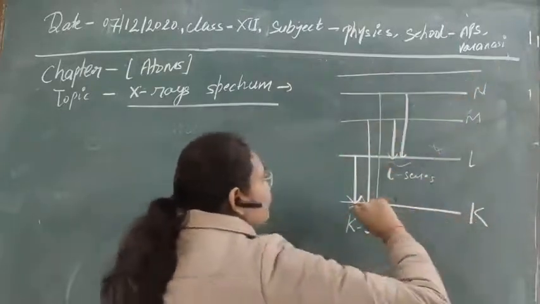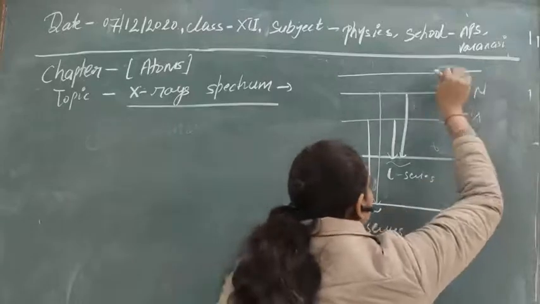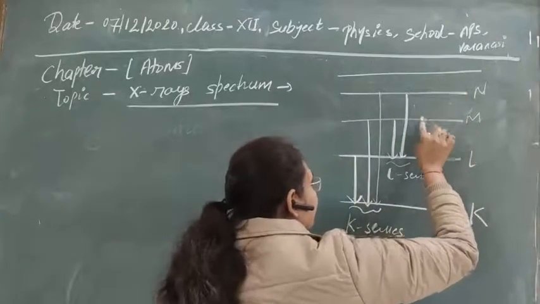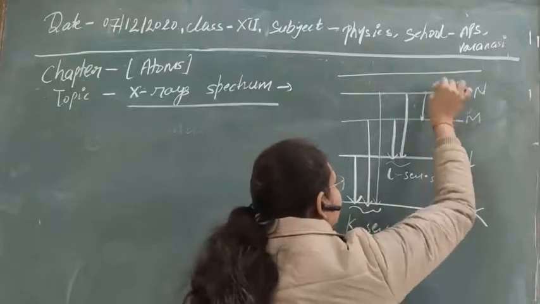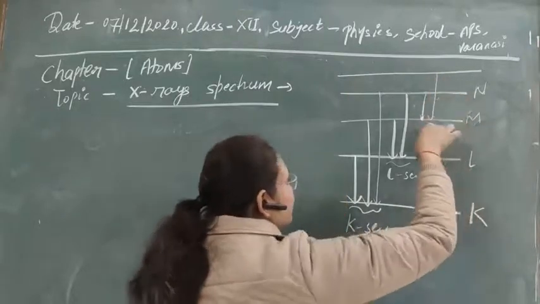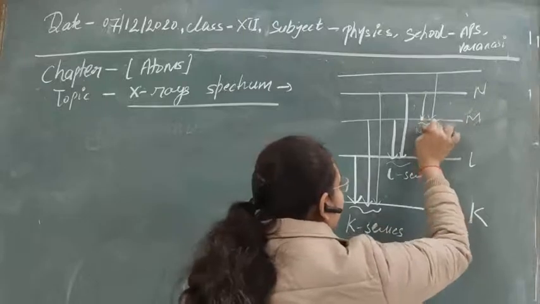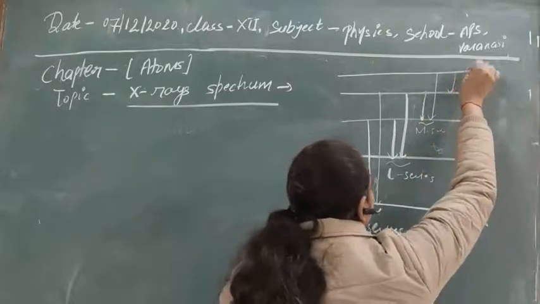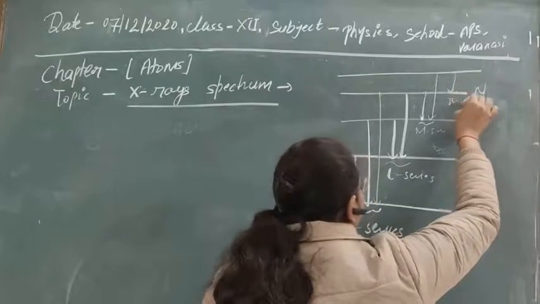Similarly, suppose a vacancy is created in the M subcell, then a similar transition can take place from higher levels to this state. These are known as the M series. In a similar way, if a vacancy is created in the N subcell, then obviously the N series can be obtained.